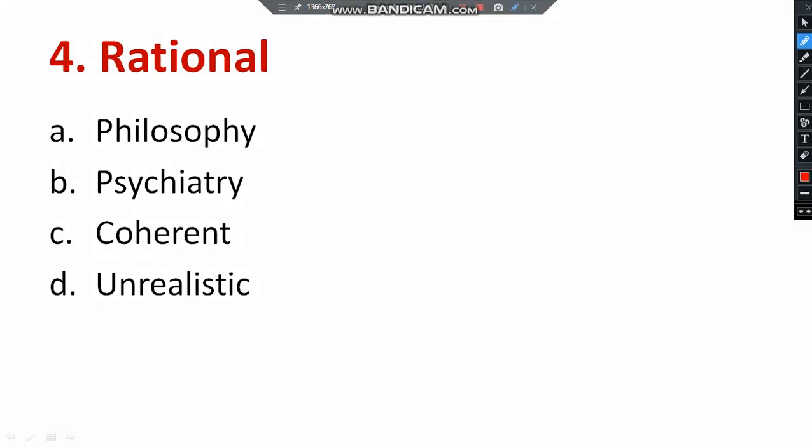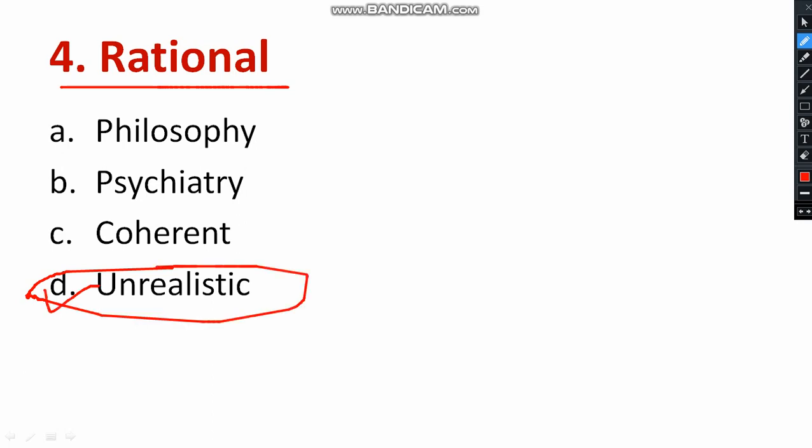Discussing question number 4: rational. Philosophy, psychiatry, coherent, unrealistic. Okay, which is the right answer? Philosophy, psychiatry, coherent all are having similar word meaning. Obviously, the opposite to that of rational will be option D, unrealistic. So I have to select option D.